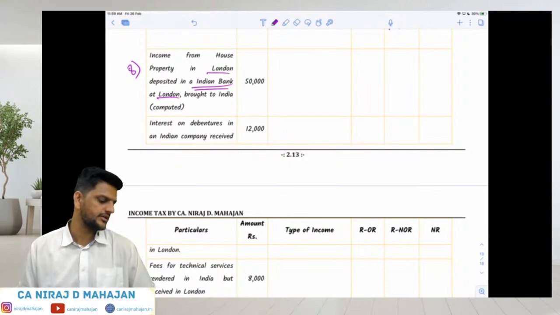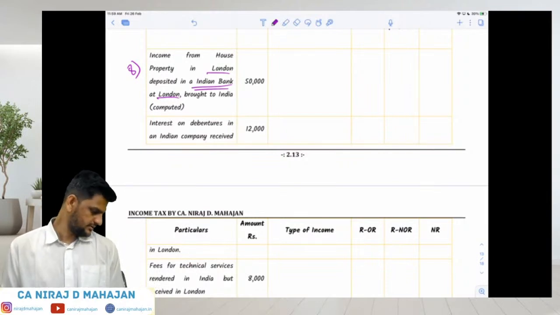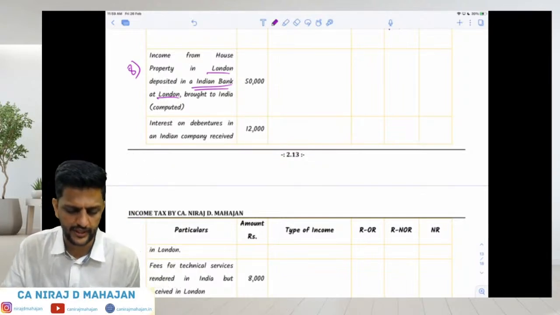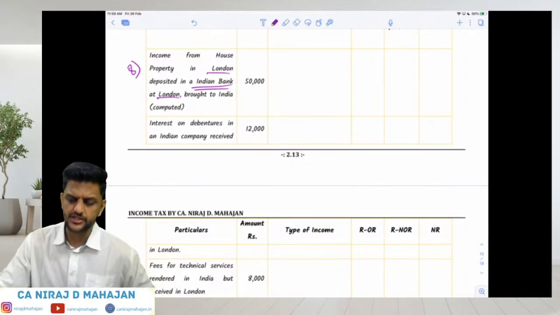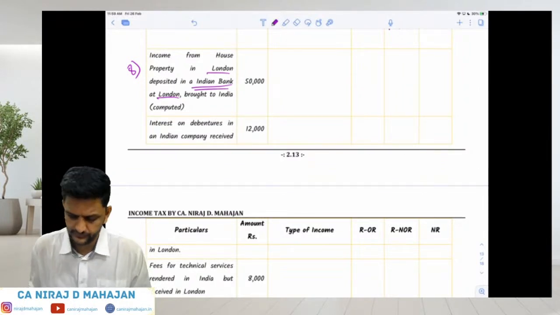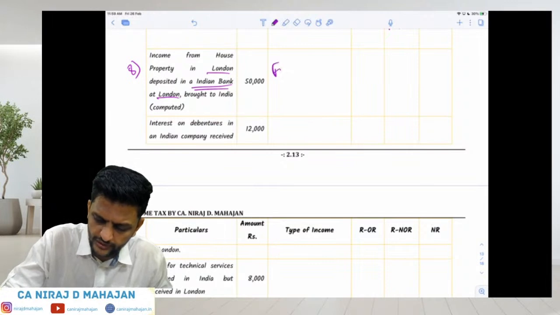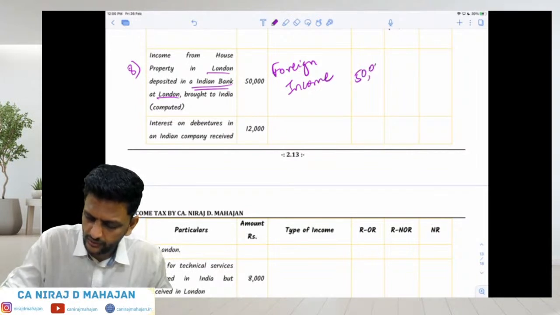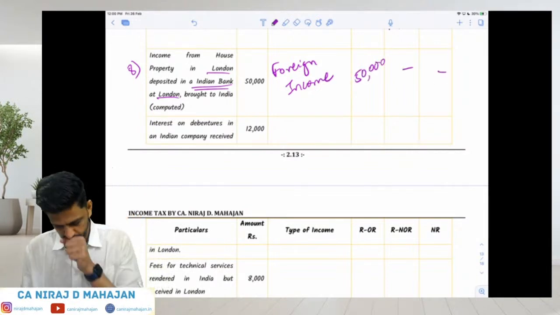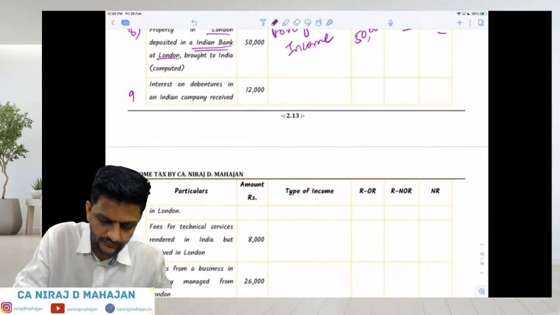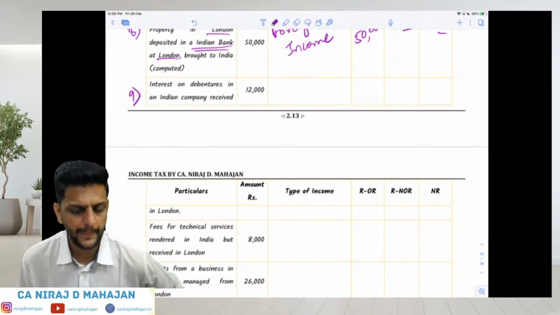Even if it is a bank branch outside India, even if it is an Indian bank, it is still received outside India. This is also your foreign income. So tax only in the hands of ROR. Fine till here, everyone.